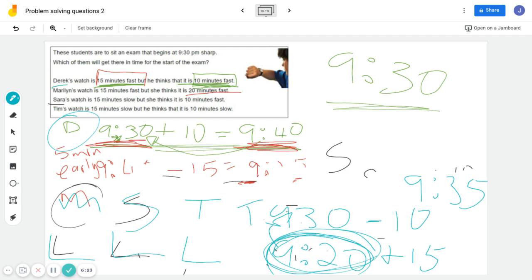So these three are late. Derek's on time. All right, hope that makes sense. This is a tricky one to track. Come to me if you want to go over it together and we can try and figure it out.